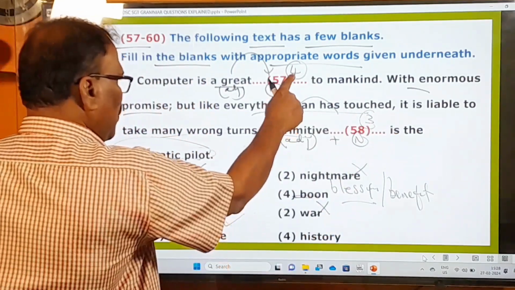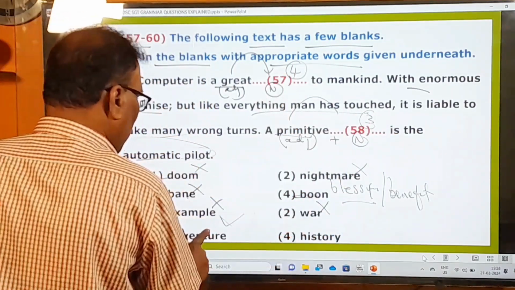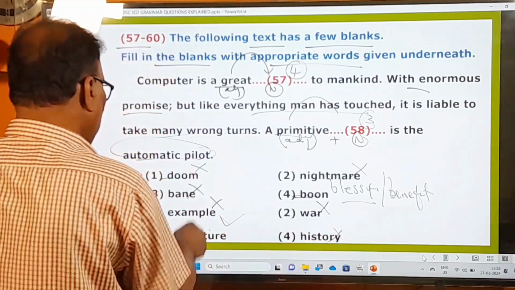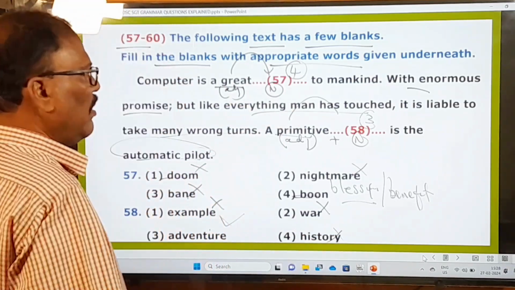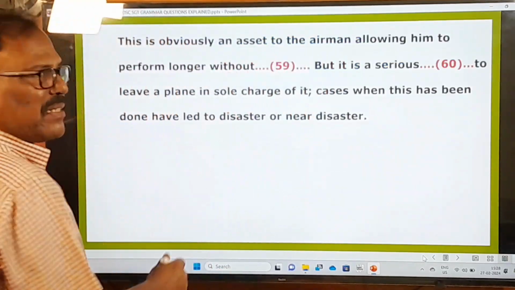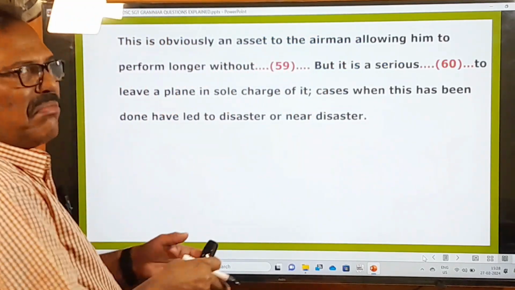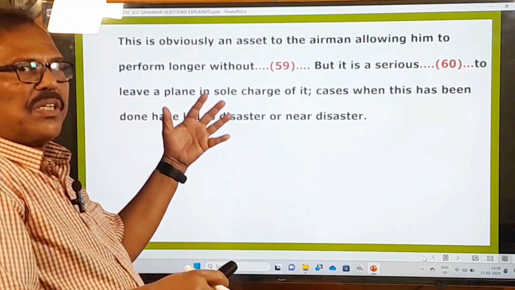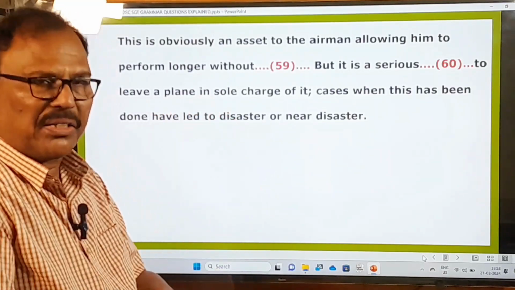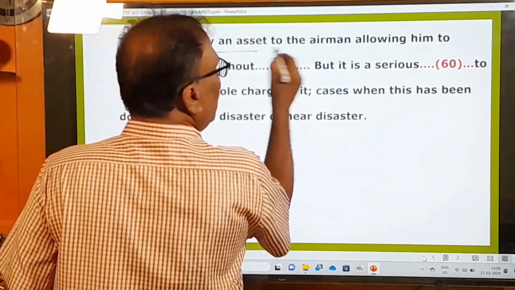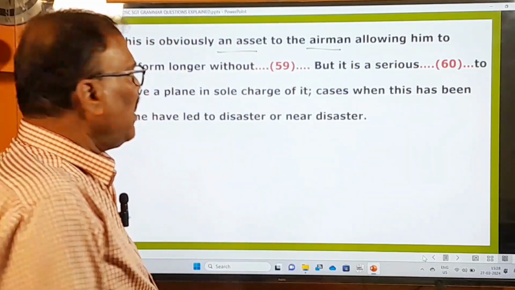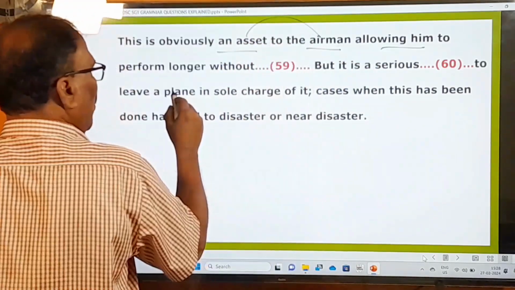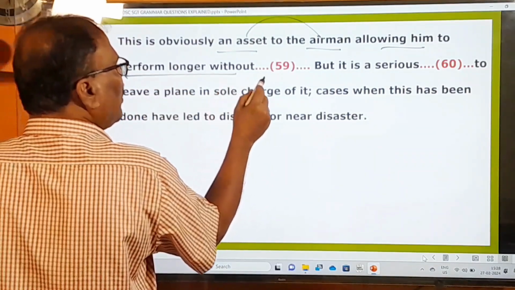So here, in this blank a boon and in this one adventure, not history. So these are the two options: the fourth one, the third one. Right, now let's move on to the next passage. The remaining passage is given here because I have cut the passage into two parts with two blanks in another part. This is obviously an asset to the airman. So automatic pilot plane means it's an asset to the airman, allowing him to perform longer without dash.